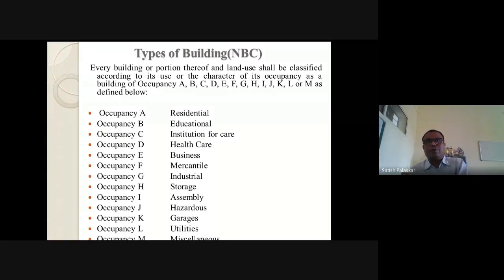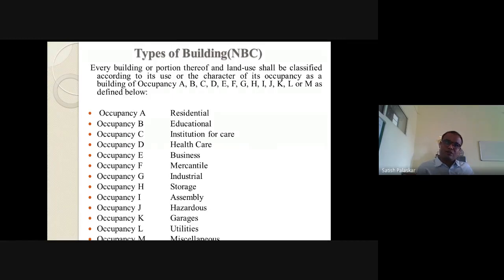Okay, now occupancy A, that is a residential building. Okay, residential building includes a bungalow for a single family where you are residing. That bungalow will have an independent access. Okay, directly it is attached to the road. असं होत नाहीये त्या बंगलो मध्ये की तुम्ही एका कोणाच्या बंगल्यामधून दुसऱ्याच्या बंगल्यामध्ये जाताय आणि मग रस्त्यावर जाताय. The National Building Code will not define it as a bungalow. Okay, it will have independent access. हा एक पार्ट त्यामध्ये इन्क्लूड होतो. म्हणजे ते ऑक्युपन्सी A रेसिडेन्शियल म्हणतोय आपण, त्यामध्ये परत वेगवेगळे पार्ट दिले, A1, A2, A3 लाईक दिस.